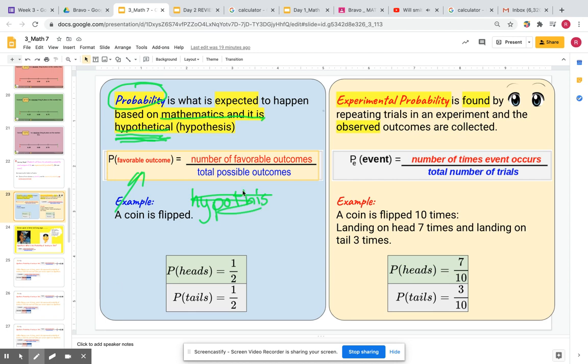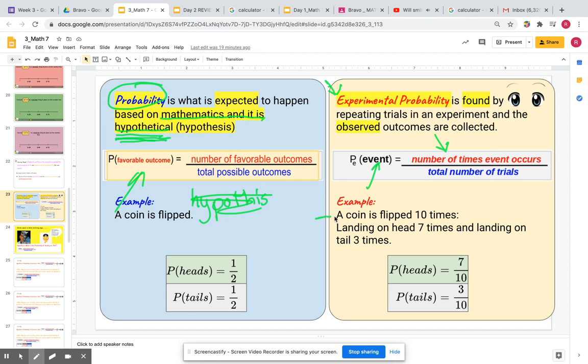Anyways, we then introduced the idea of experimental probability, sort of like things that actually happen, because real life is not perfect like the mathematically based equation. This equation is very, very similar. You have a numerator, that's just the number of times the event occurs. So whatever you're looking for, you write how many times it happened.